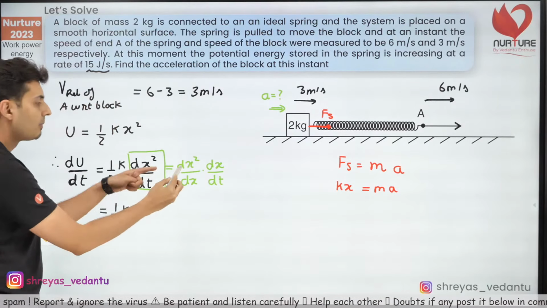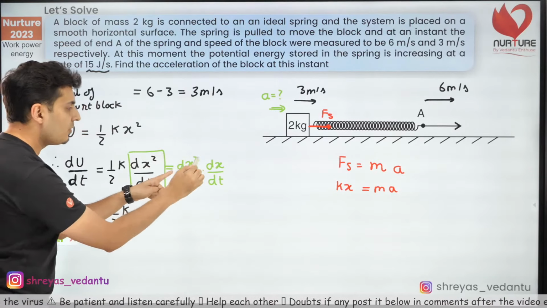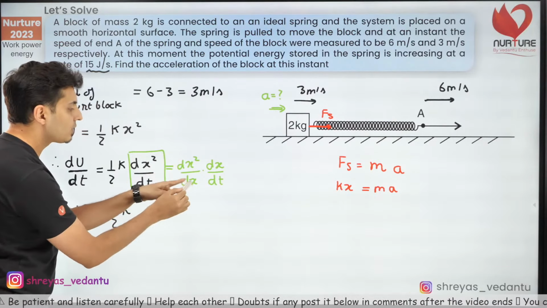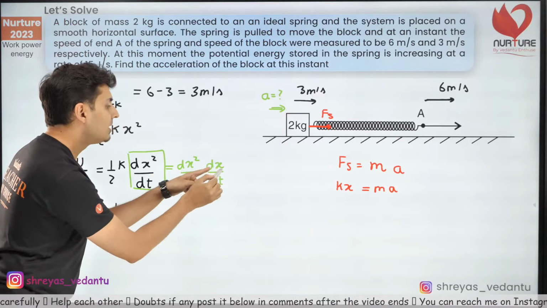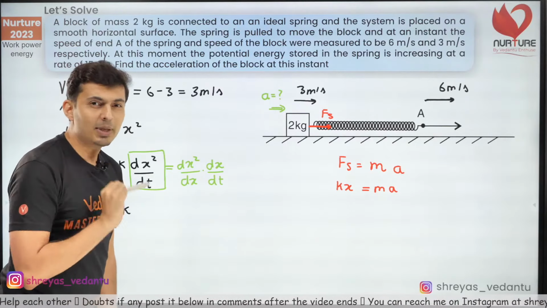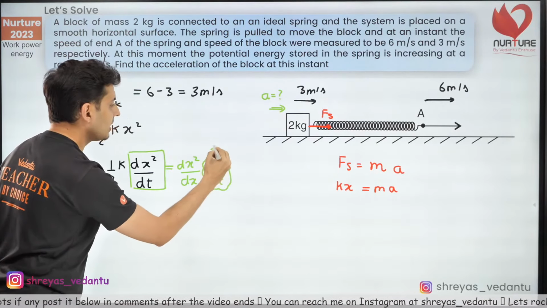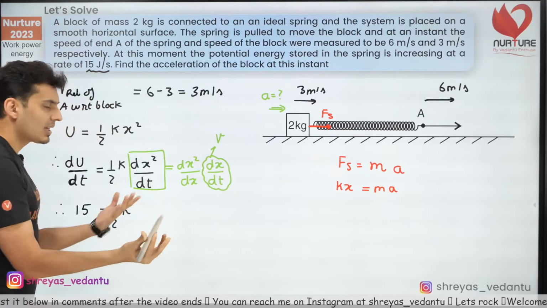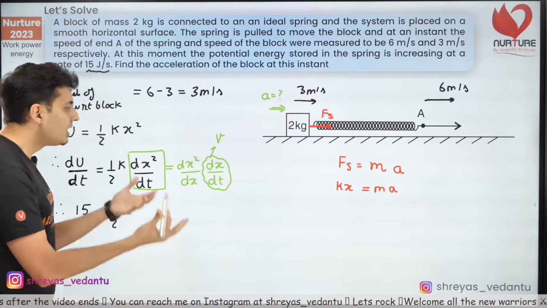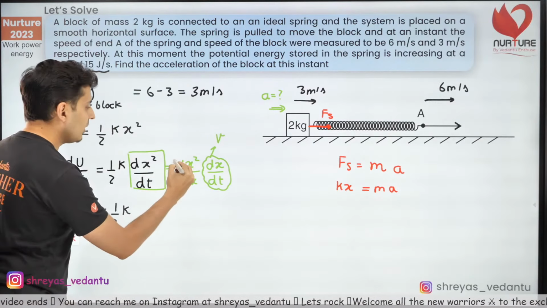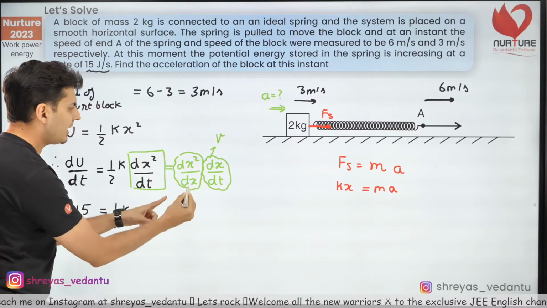Why did I do this? Because when I multiply and divide with dx, one of the terms becomes d(x square) by dx. That means I can differentiate it. And the other term, dx by dt, is a very familiar term to you guys. What is this dx by dt? Think about it. It's nothing but velocity. Isn't that right? dx by dt, rate of change of position, is velocity. So now it becomes simple. And what is this guy over here? This guy, derivative of x square.